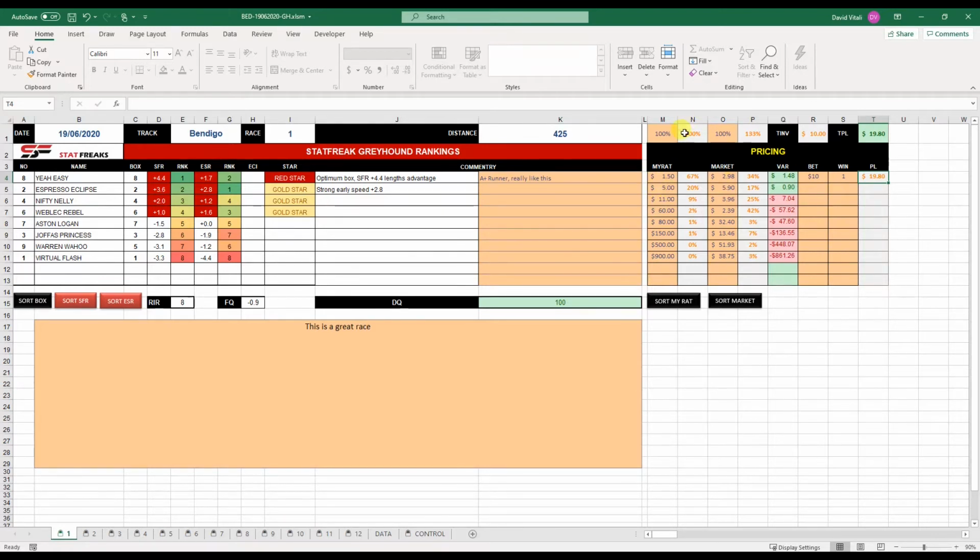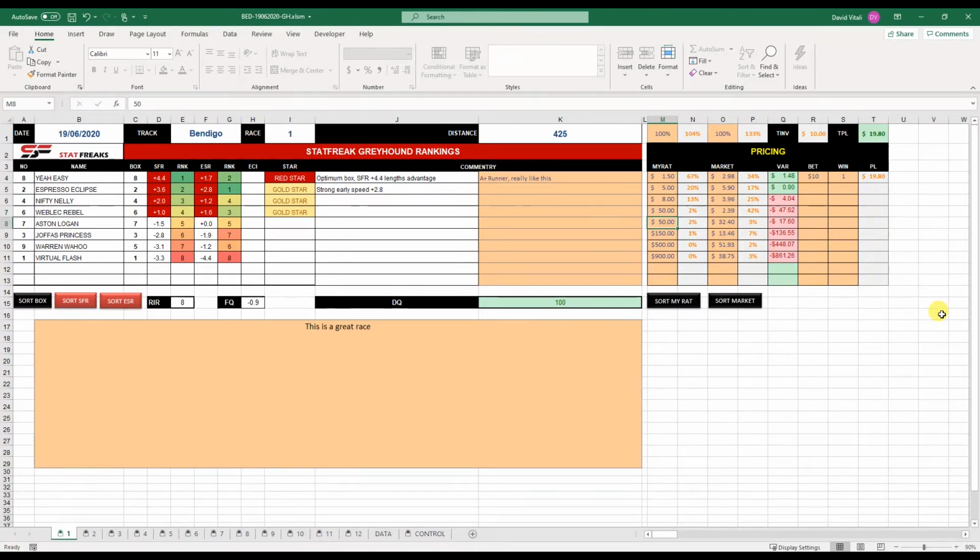Now up the top here I've got the total. As I populated my own market, it populated a score up here, so I targeted 100%. If I start fiddling around with prices in here, let's say I change that to $8, you can see that's gone to 103, and then I might put that at 50, 103, 50, 104.